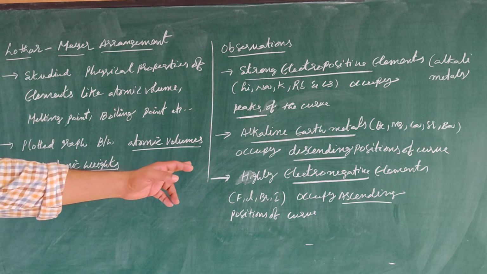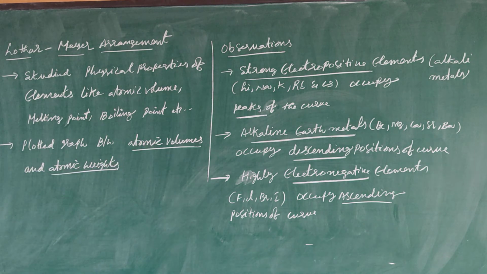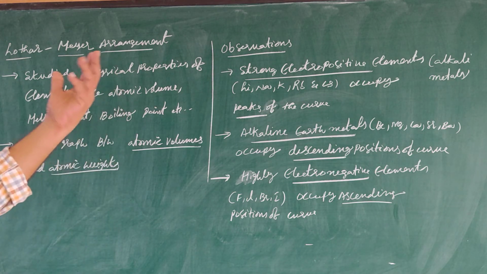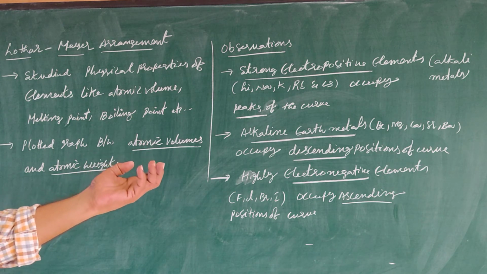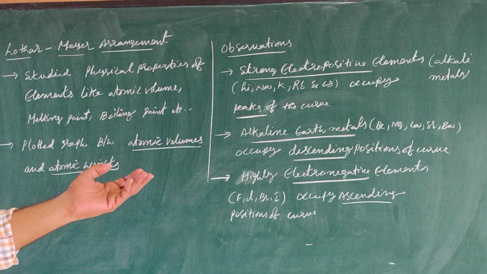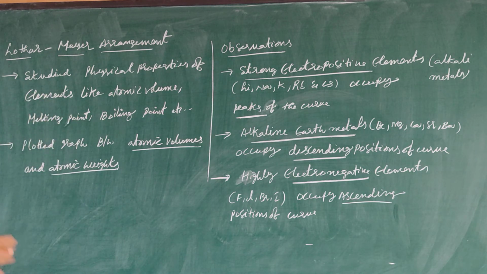Next one, highly electronegative elements like fluorine, chlorine, bromine, iodine. These are non-metals. They occupy the ascending positions of the curve. The ascending positions of the curve are occupied by electronegative elements. These are the main observations by Lothar-Meyer.